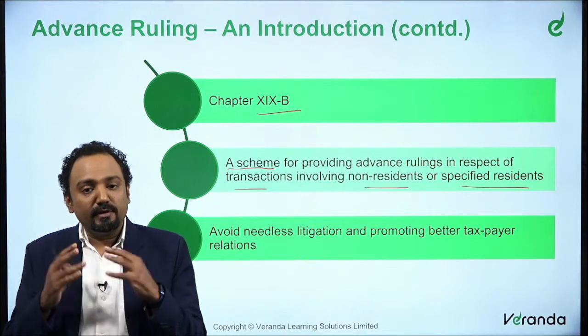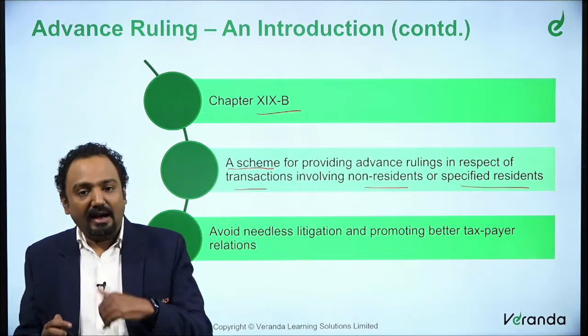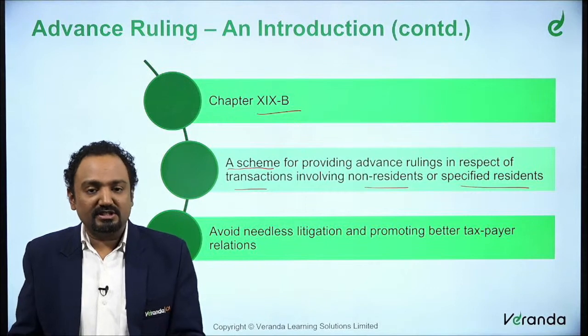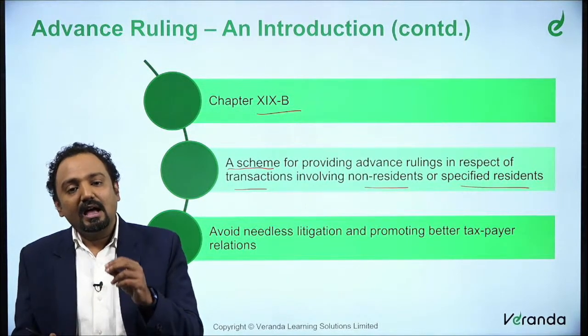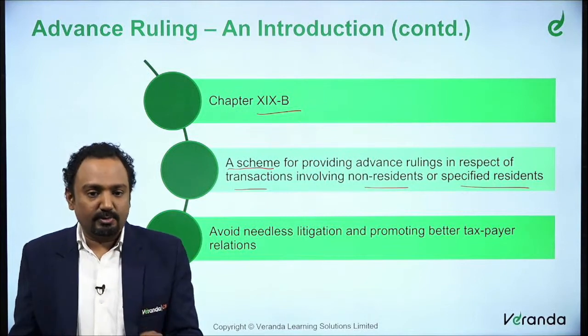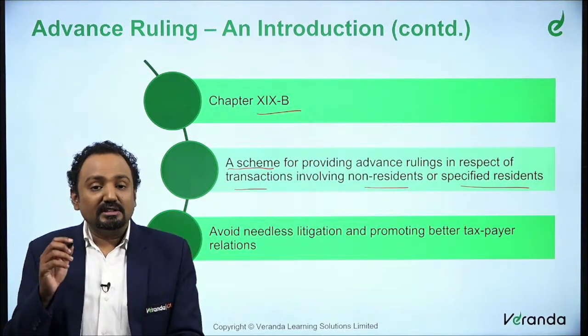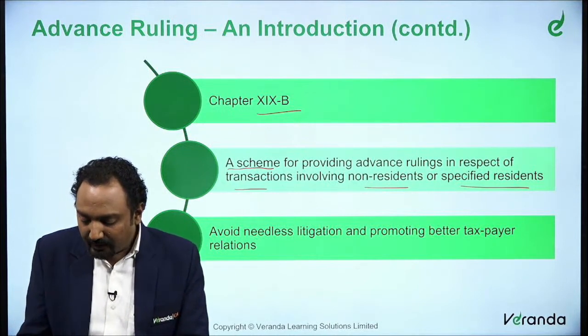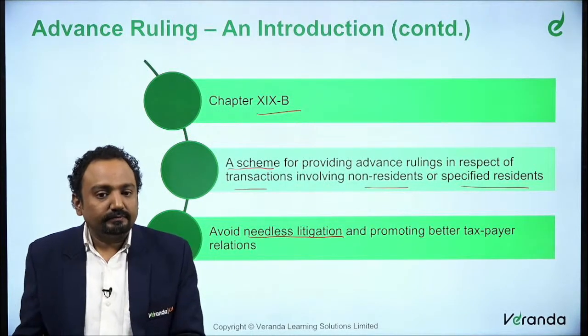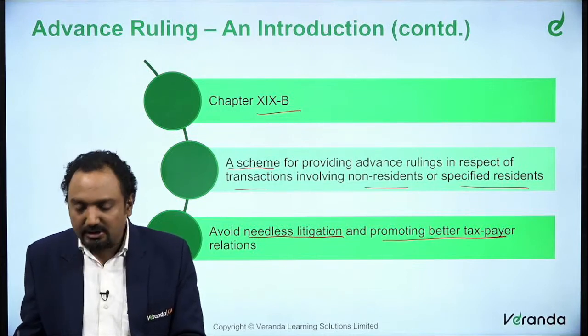Now what happens if, before taking a decision, I file an application before the Authority for Advance Ruling, the AAR, and understand what the tax position will be, and accordingly decide? This will help in avoiding prolonged litigation. So it basically avoids needless litigation and promotes better taxpayer relations.